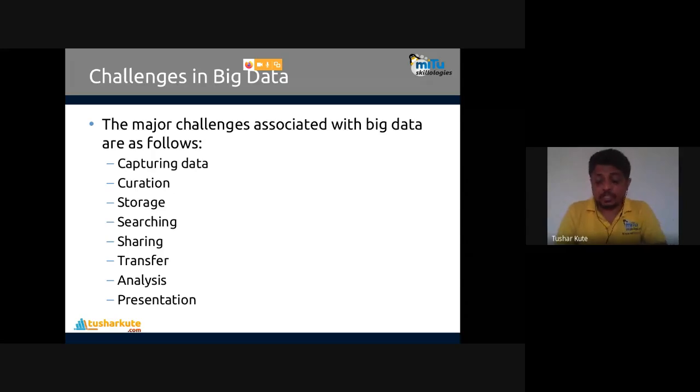How do we present that data in front of the user, in front of the person who requires it? How do we represent it? Representation is very important. Capturing and representation are inverse of each other. You capture, you save it. But if you want to represent the captured information again, how do you represent it? Because data comes from diverse sources.